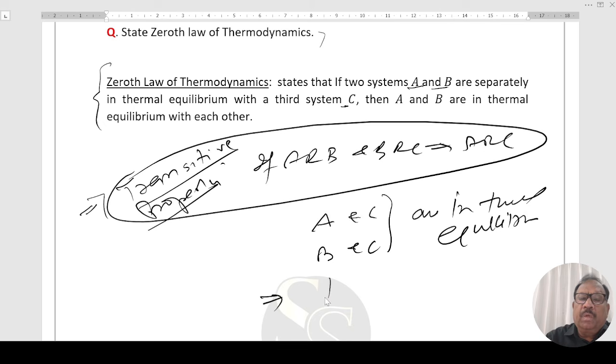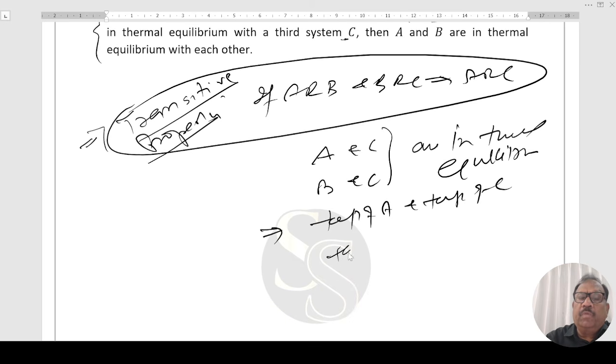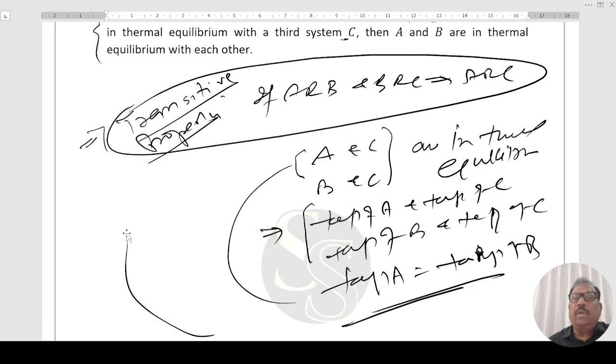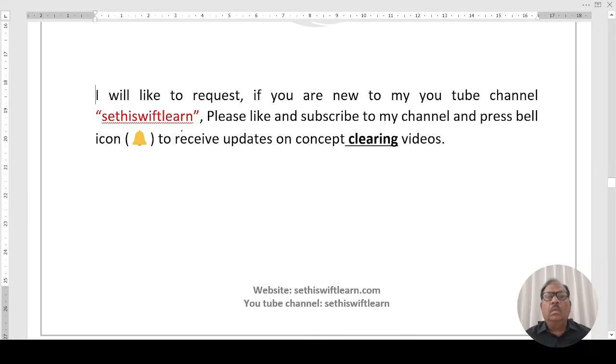It means the temperature of A and the temperature of C are equal. Similarly, the temperature of B and the temperature of C are equal. If this is the case and they are in contact, then the temperature of A will be equal to the temperature of B. This is the Zeroth law of thermodynamics, right?